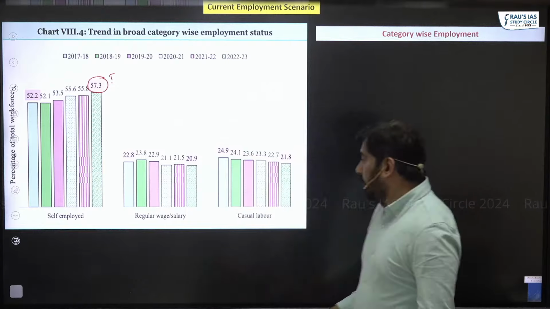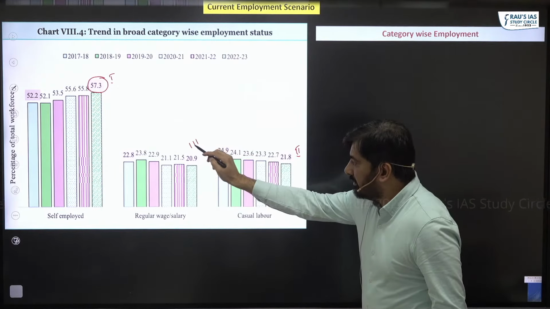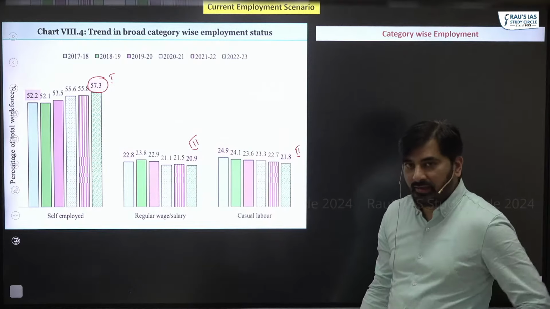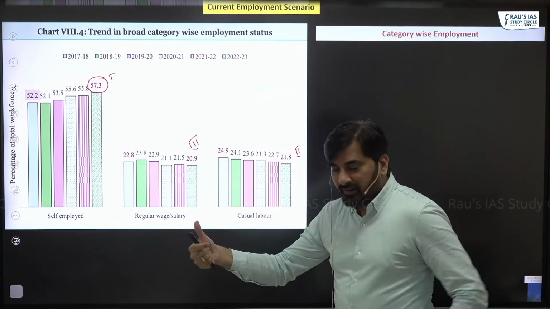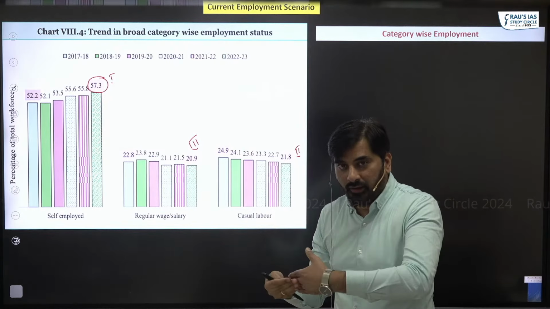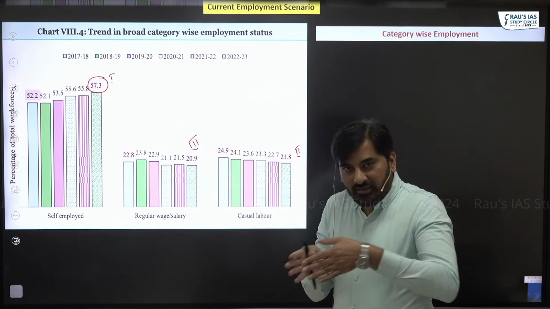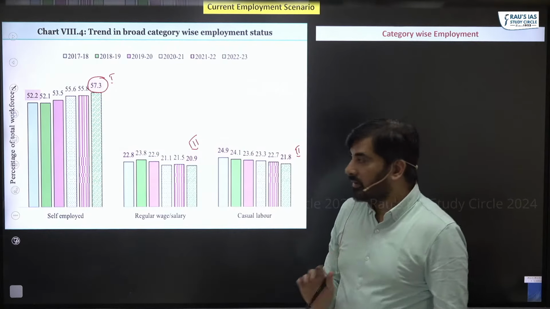This is followed by casual labor, and third one is the regular wage or salary. This is the first thing. Second thing, please observe the trend as to what has happened to the proportion of each of these three categories of workers in the last 5 years.